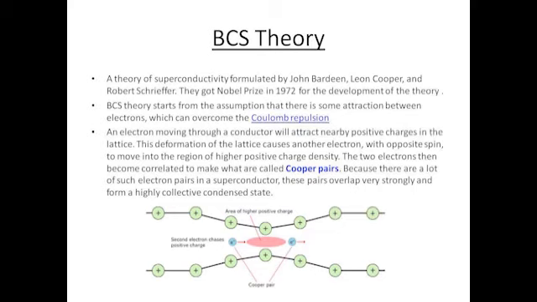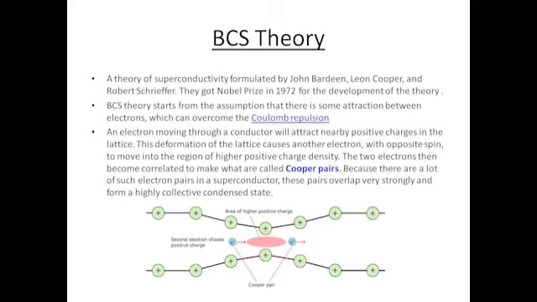BCS theory gives a good explanation for superconductivity. This theory was proposed by three scientists, Bardeen, Cooper and Schrieffer, in the year 1957. They got the Nobel Prize in 1972 for it. According to BCS theory, at low temperatures, an electron moving through the lattice of positive ions gets attracted by it and the lattice displaces slightly.